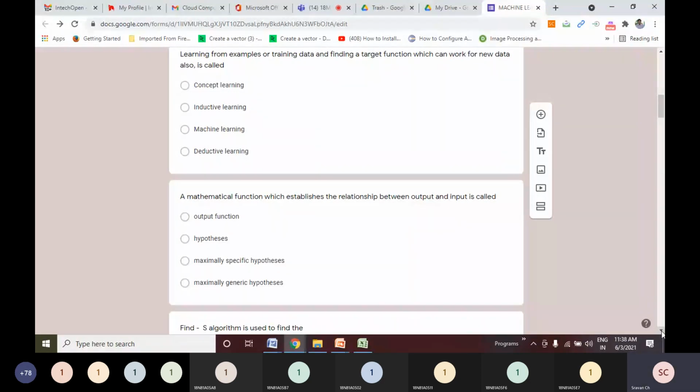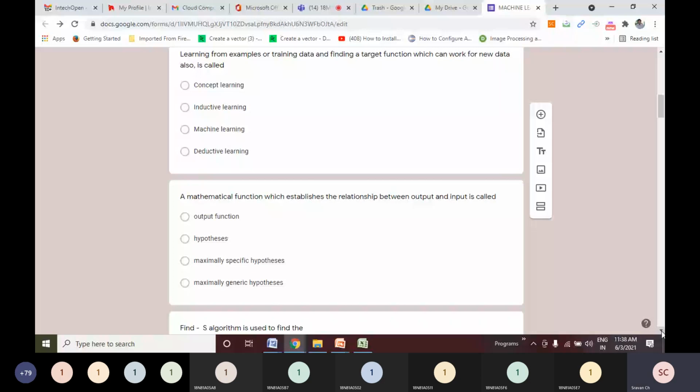What is the difference between concept learning and inductive learning? In the concept learning definition, the last sentence will not come: learning from examples or training data is concept learning. Learning from training data and creating a target function which will work on new data which you have not seen is called inductive learning.